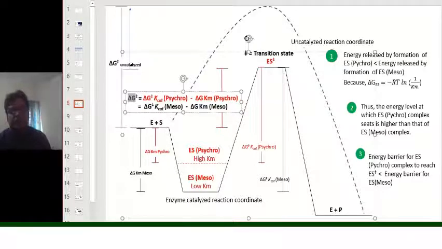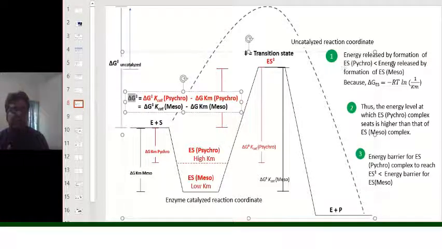Now, if you are going to see this reaction coordinate, which is for the uncatalyzed reaction, then we are going to see that there is a higher energy barrier to achieve the transition state than the enzyme catalyzed reactions. This is the cost of uncatalyzed reaction over the catalyzed reactions. That means this much height should be jumped more for the uncatalyzed reaction to achieve the transition state in comparison to the catalyzed reaction. Now, what are the consequences of this reaction coordinate?